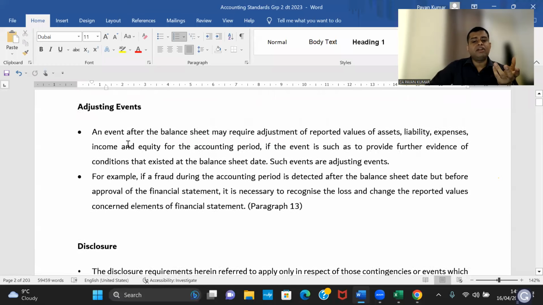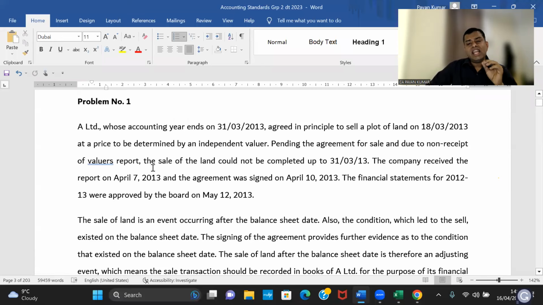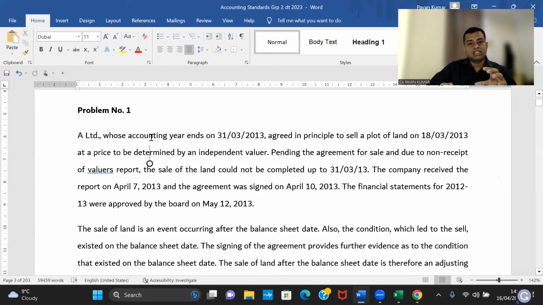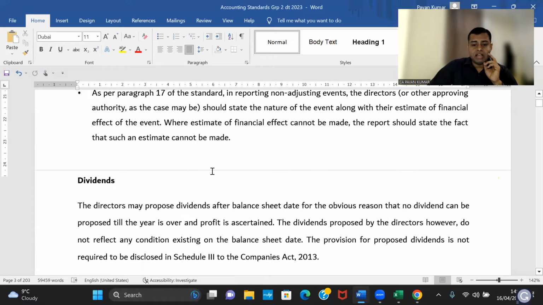So adjusting events they have given, non-adjusting events they have given, and a few problems are there. We'll see important problems and then we'll skip and go to the next standard. But one very important thing I want to tell you before that, if you look at this compendium of material, I have probably more than 200, 250 problems in this. For one standard, I remember 15, 20 questions and answers are there. Let me have a look at it.